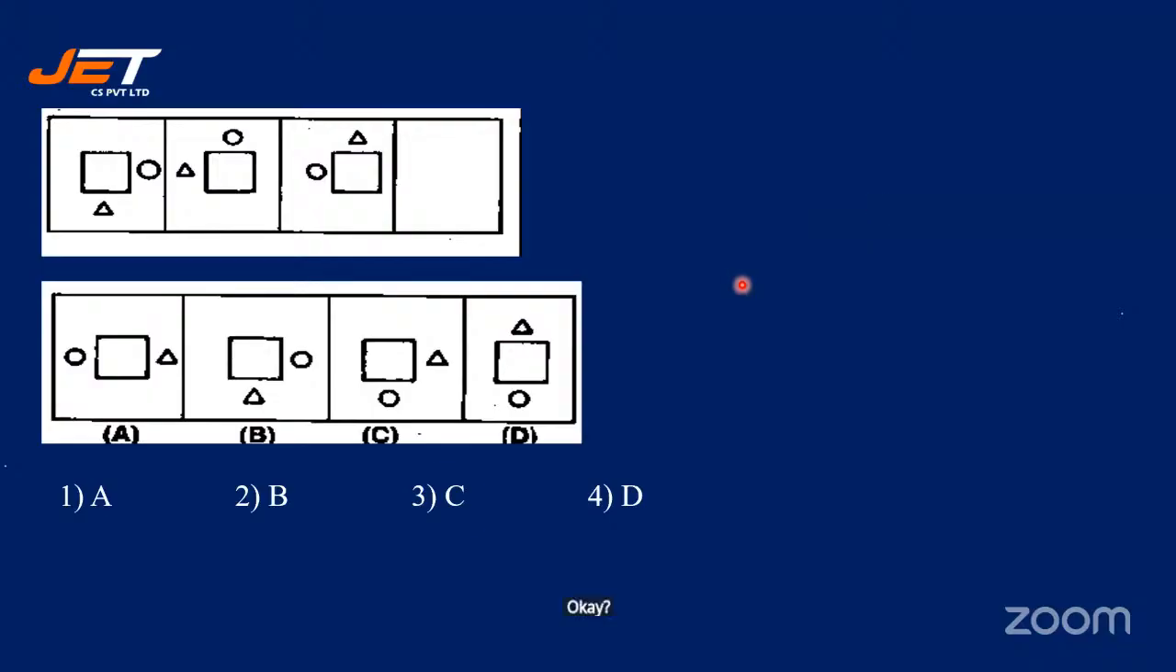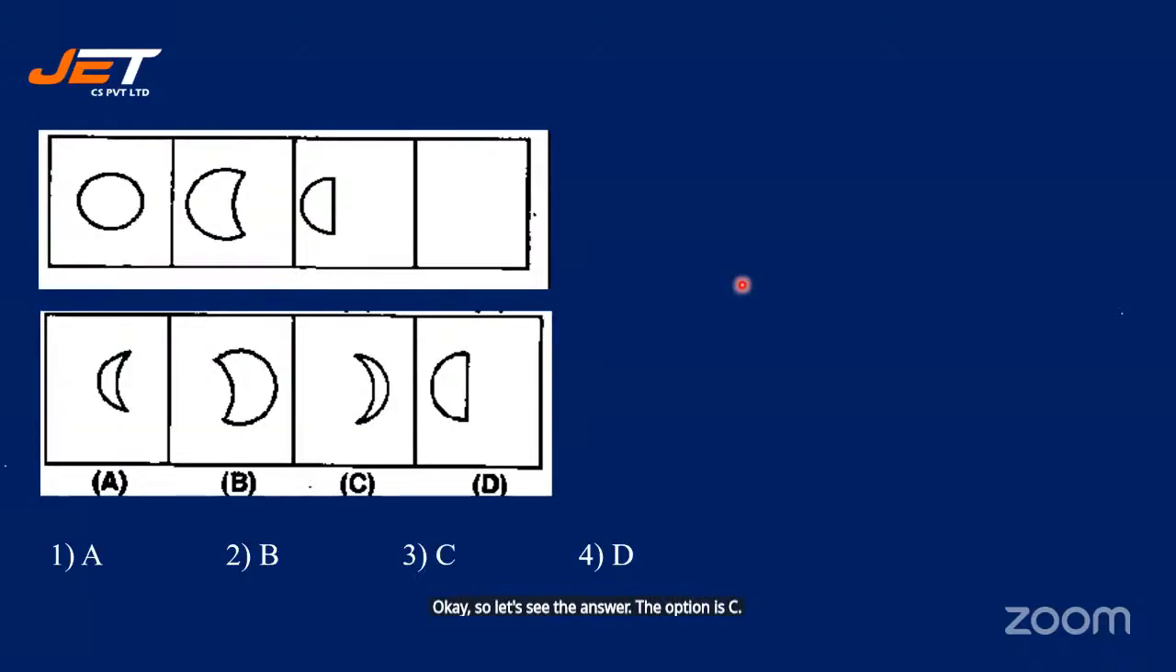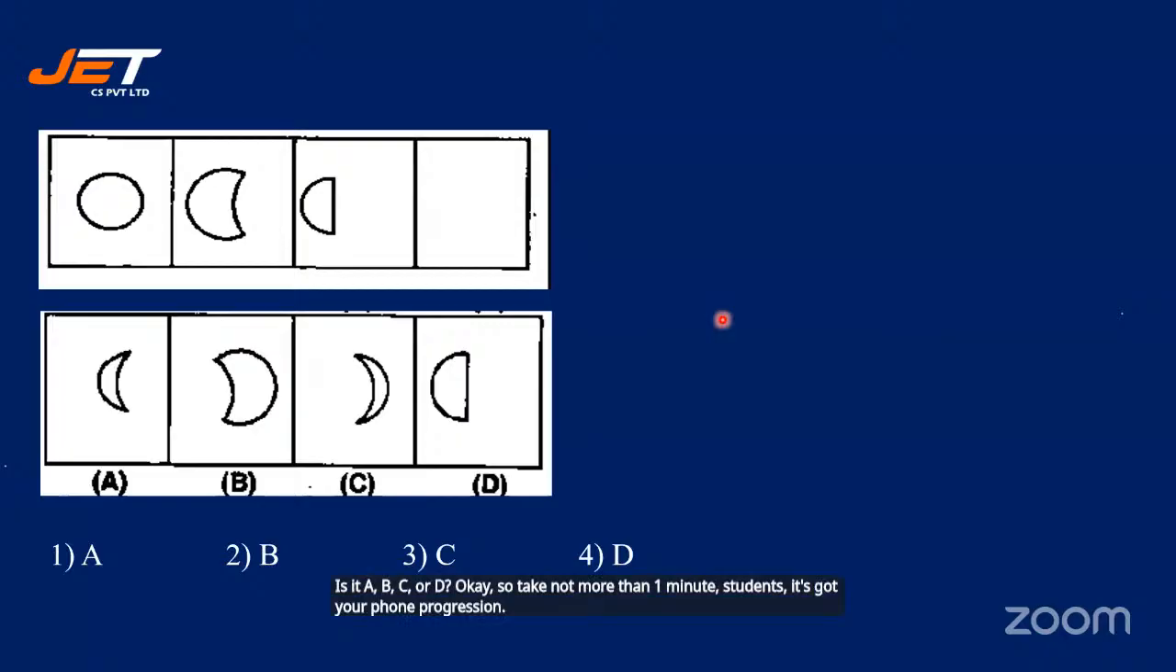Okay, so let's see the answer. The option is C. Okay, see the next question. We have a full circle. The next one is half. The next one is slightly being taken off. And the third one is exactly half. So when it is exactly half, then what would be the option? Next one. Is it A, B, C, or D? Take not more than one minute, students. It's such a simple question. I'm sure you all will understand this.